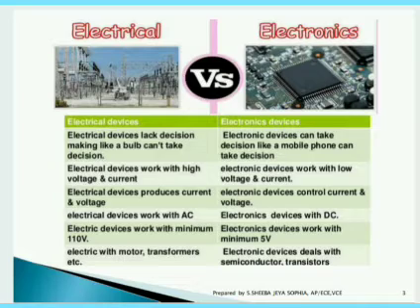Electronic devices control those current and voltage. Electrical devices work with alternating current, whereas electronic devices work with direct current. Electrical devices work with a minimum of 110 volt, whereas you can operate electronic devices with a minimum of 5 volt.